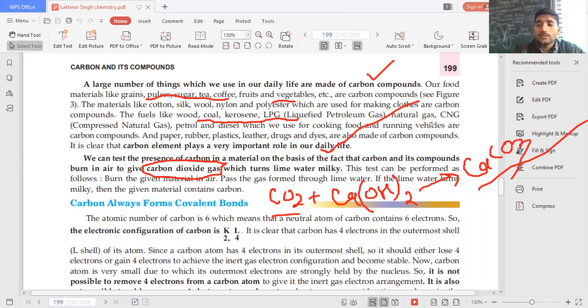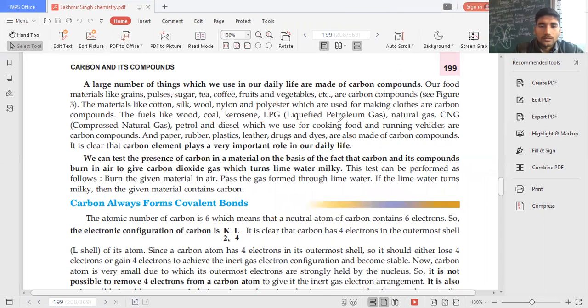CaCO3 is an insoluble white substance. So your test tube or beaker, wherever you are conducting this particular reaction, starts appearing milky. So this is a test reaction for carbon dioxide, that it turns lime water milky.